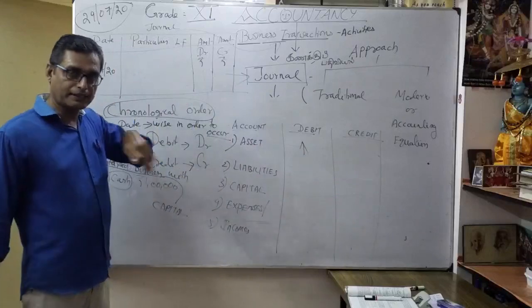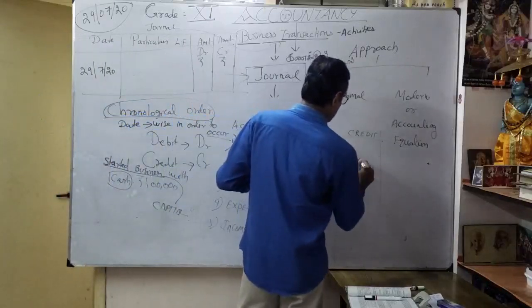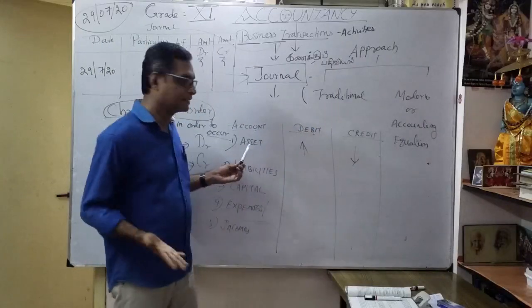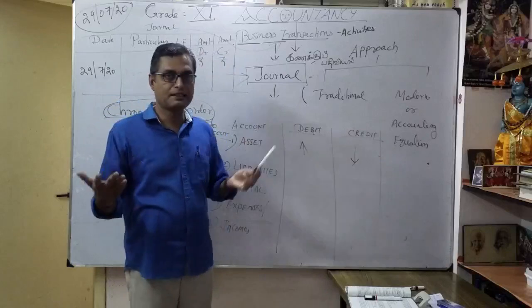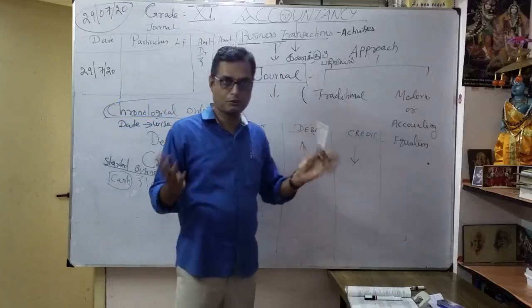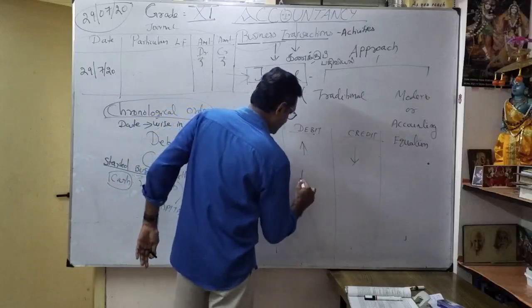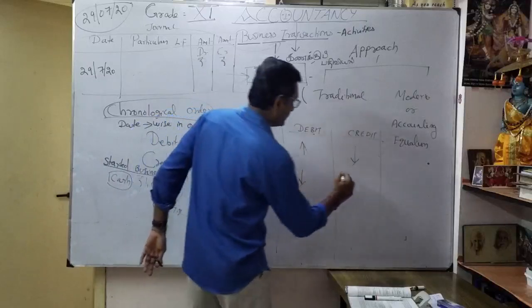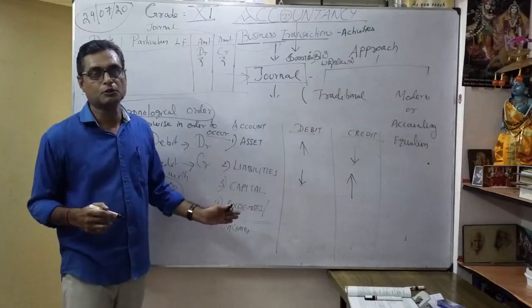Suppose when I spend something, my cash reduces. I put it here. So whenever assets are increased, I show it as a debit. When my assets decrease, I show it as a credit. You understood? In the same manner, liabilities, whenever they decrease, I put debit. Whenever they increase, I put credit. Same manner, capital also.